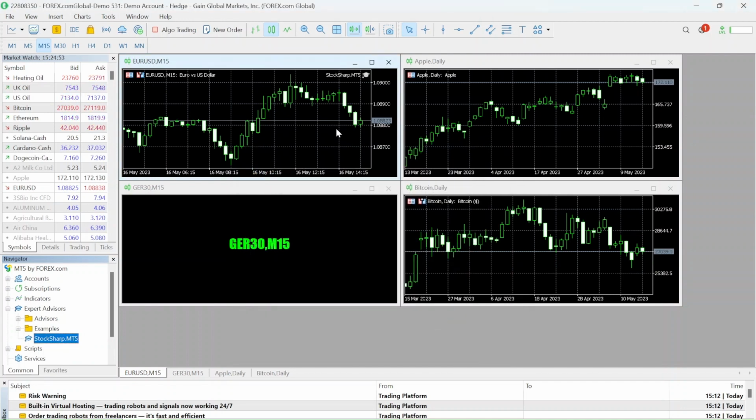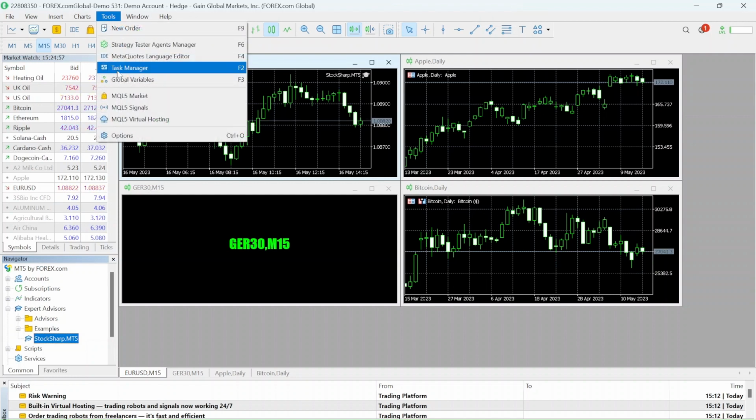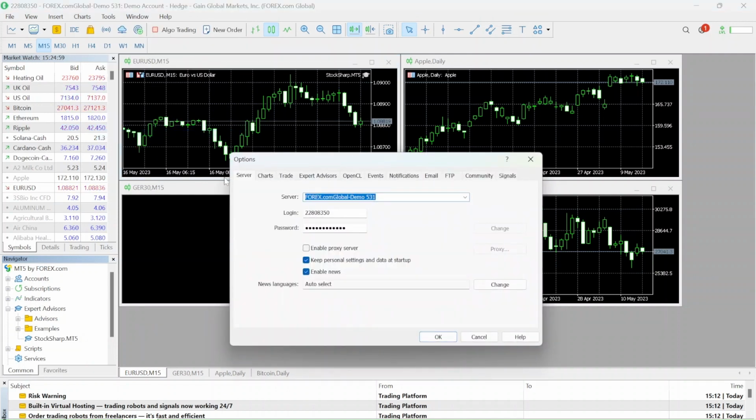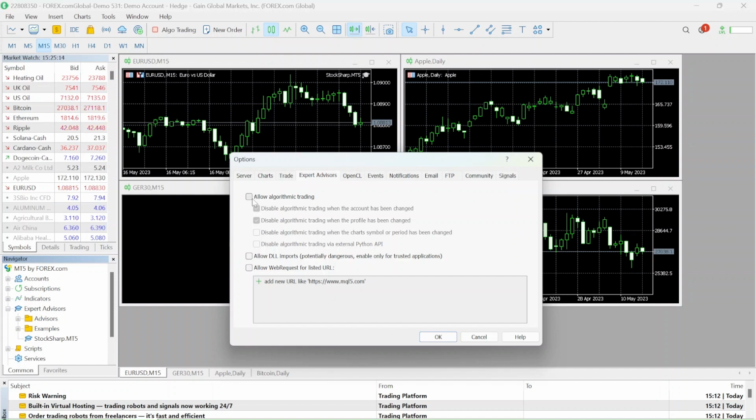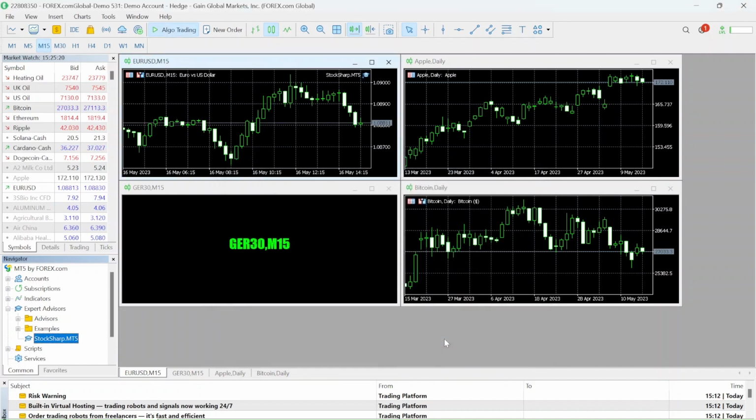And go to Tools, select Options. Then we check our Expert Advisors tab and click Allow Auto Trading and Allow DLL Imports. Click OK to finish the connector setup.